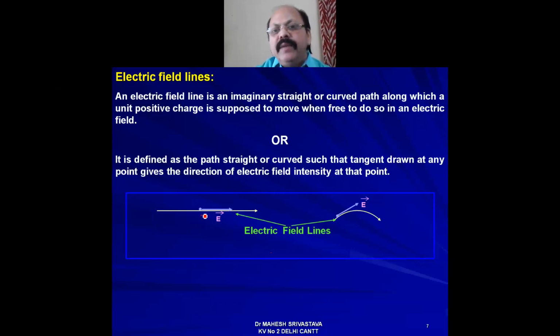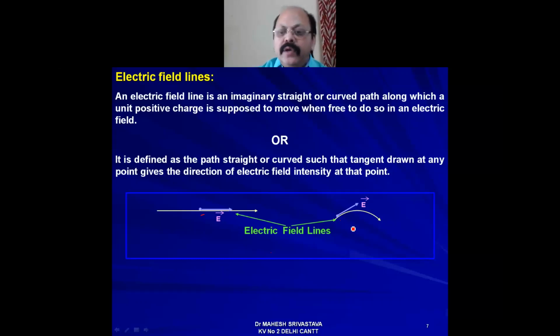Similarly, in another case it may be a curved path. In that case, if you draw a tangent at any point on it, it also gives you the direction of electric field intensity at that point. So this arrow represents the tangent, which is giving the electric field intensity at this point. So this is called electric field lines.